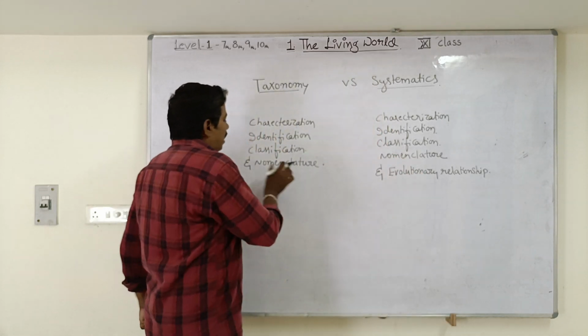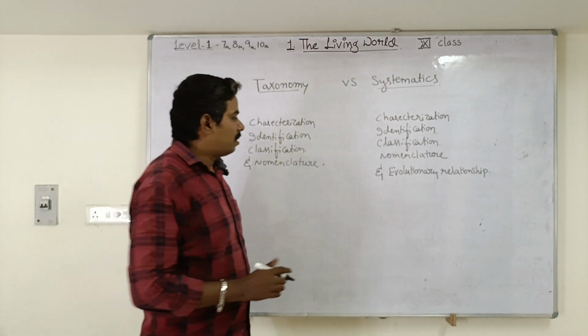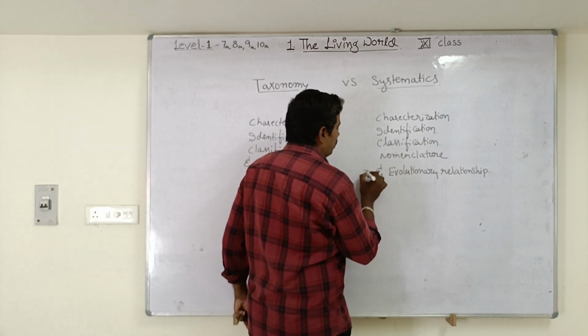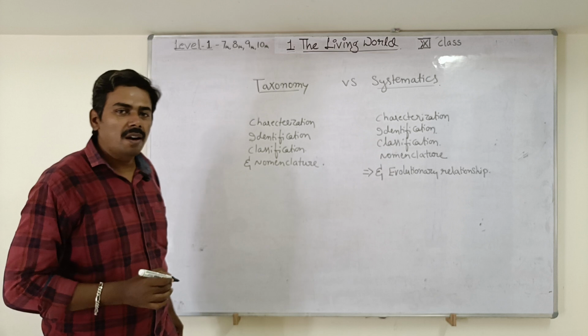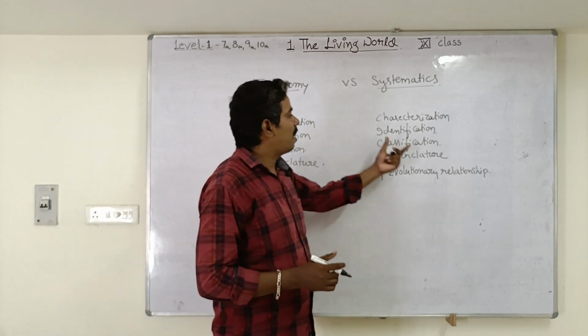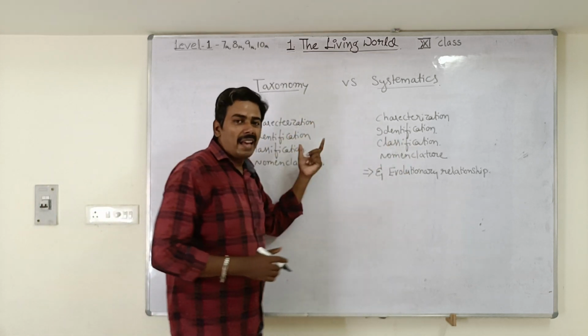So the attributes are the same, but there is one extra attribute in systematics, that is dealing with the evolutionary relationship of organisms. This makes systematics differ from taxonomy.